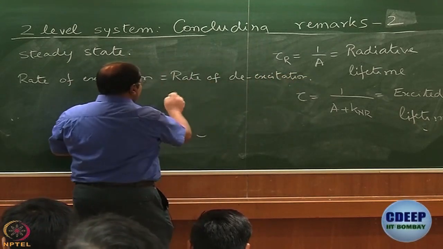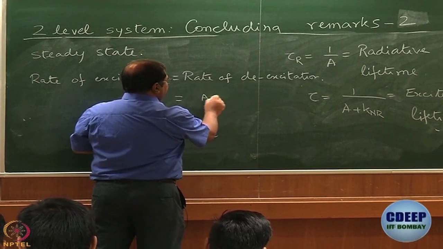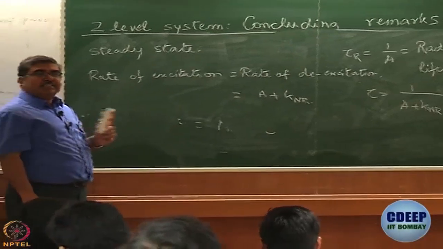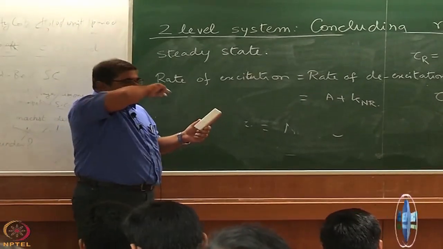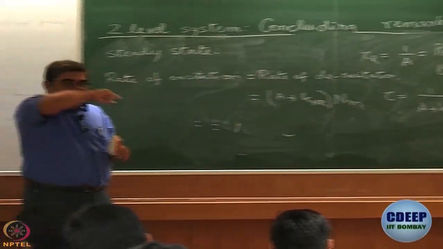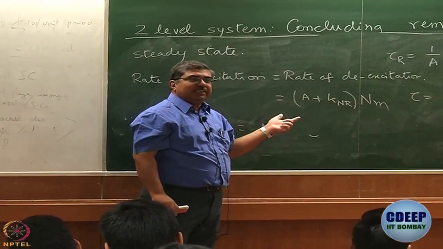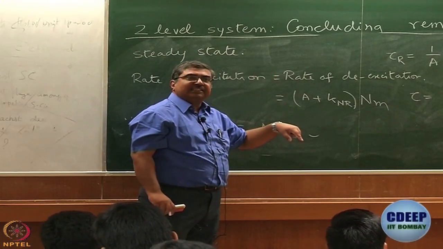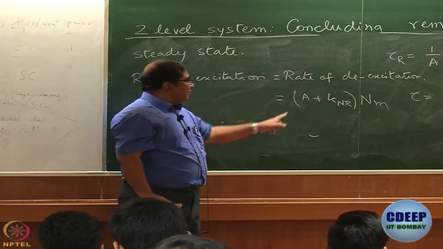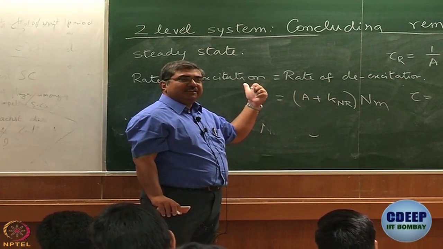So in steady state, rate of excitation is A plus KNR, multiplied by Nm, the excited state population, because that is the rate of de-excitation of the excited state, right? And here I have considered radiative as well as non-radiative, all channels. So this is the rate of de-excitation. At steady state, you can equate it to rate of excitation as well.